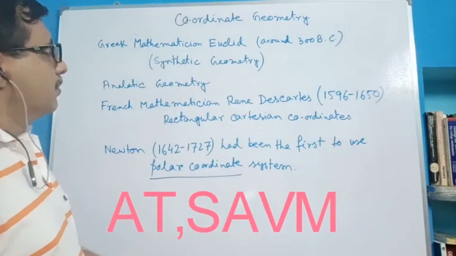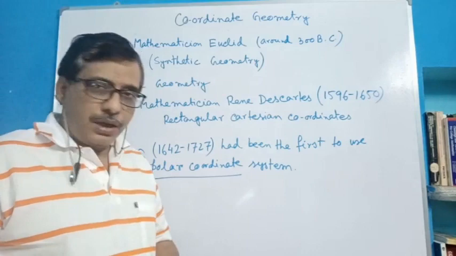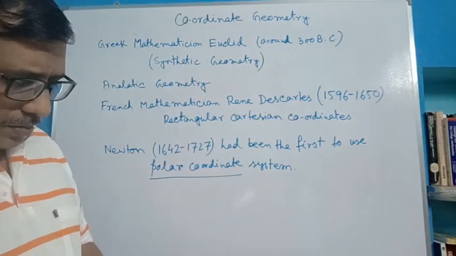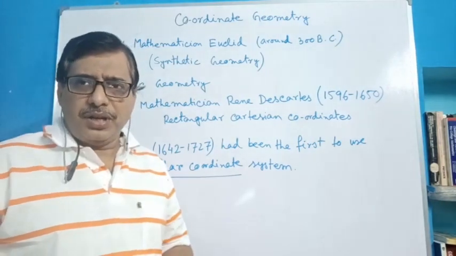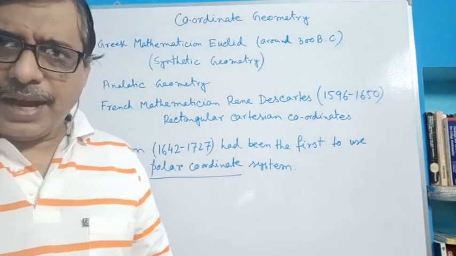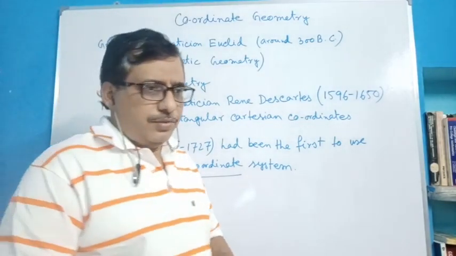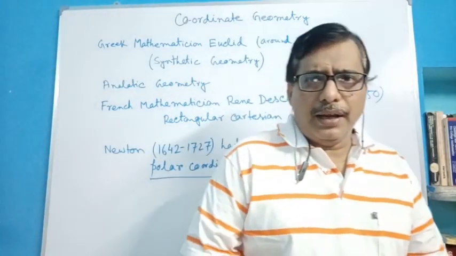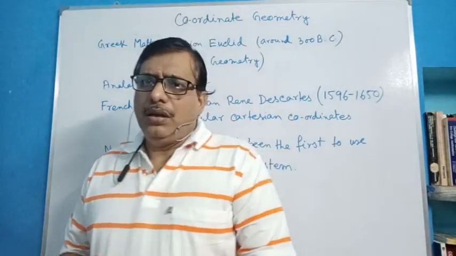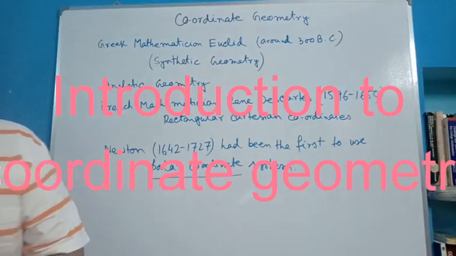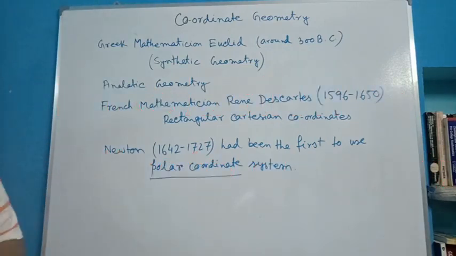Coordinate geometry, what is coordinate geometry? It is known to you most probably. Today's lesson is obviously a revision lesson. You read these things in class 9: introduction of coordinate geometry, distance formula, distance between 2 points, area of triangle, section ratio formula, all known to you. But after 2 years, in class 10, there is no coordinate geometry in the syllabus. So obviously it is problematic.